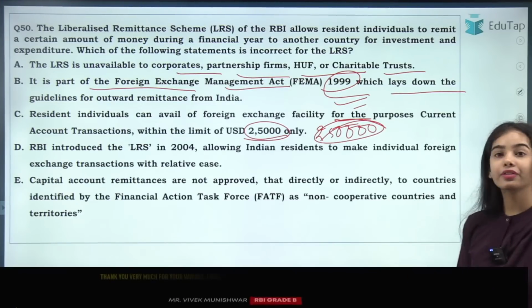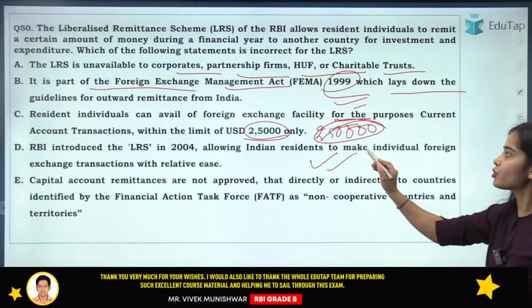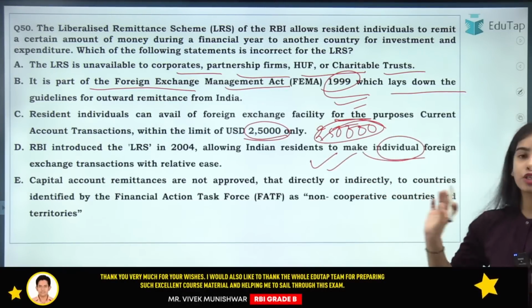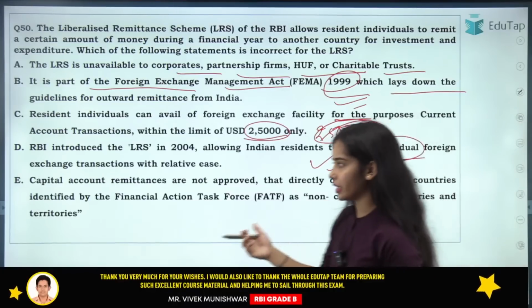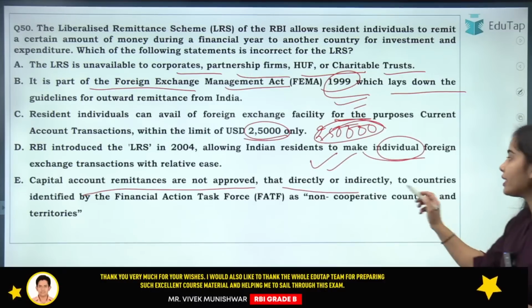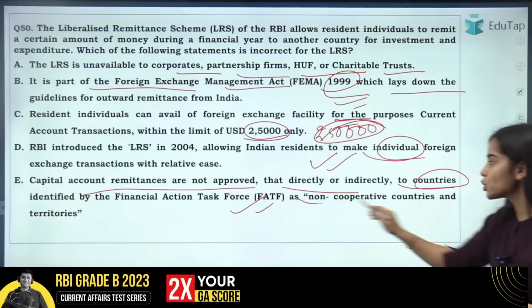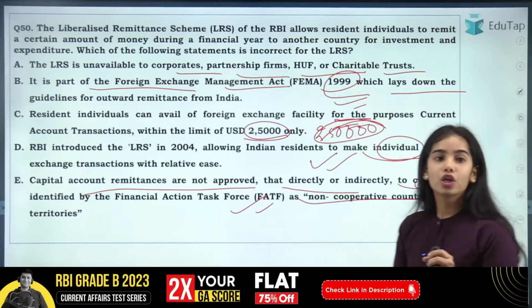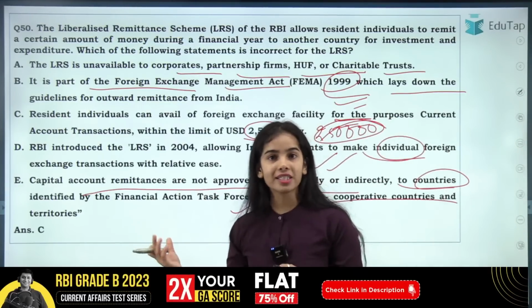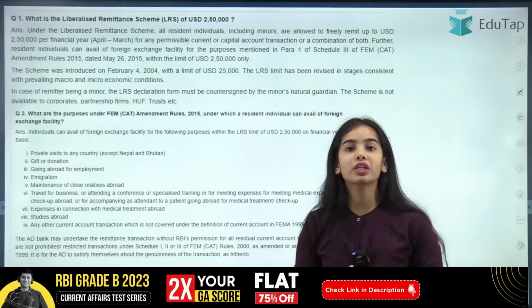So here RBI introduced the LRS in 2004. This allows the Indian residents to make individual foreign exchange transactions with relative ease. The capital account remittances are not approved that are directly or indirectly to countries that are identified by the FATF as non-cooperative countries.